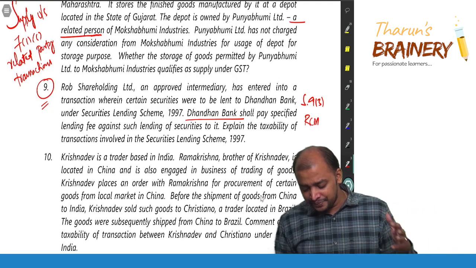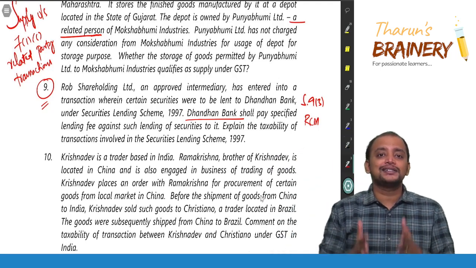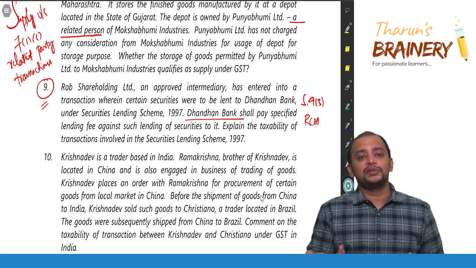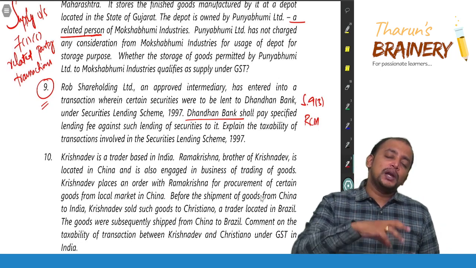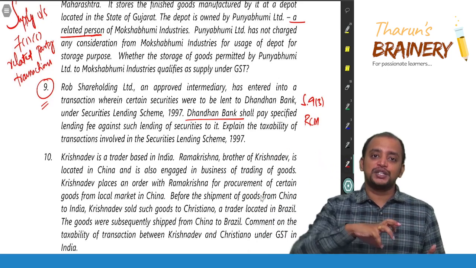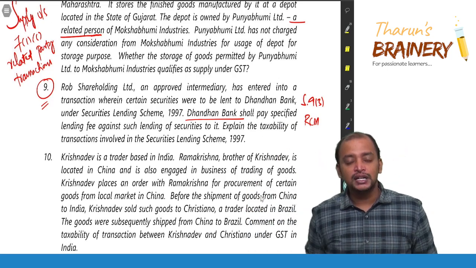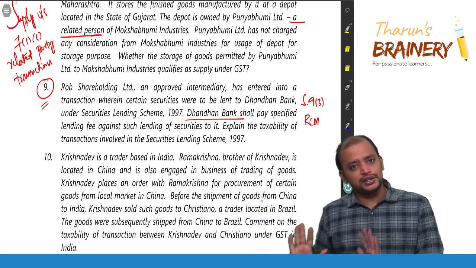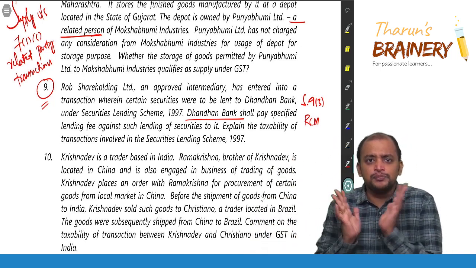See, RCM or FCM, in both cases, the burden is on recipient, no doubt about it. But who will pay GST to government? Under FCM, supplier will pay GST to government and recover it from the recipient. So the burden is on recipient, no doubt. Under RCM, recipient will pay GST to government, the burden is on recipient only. Okay, that's a simple difference.